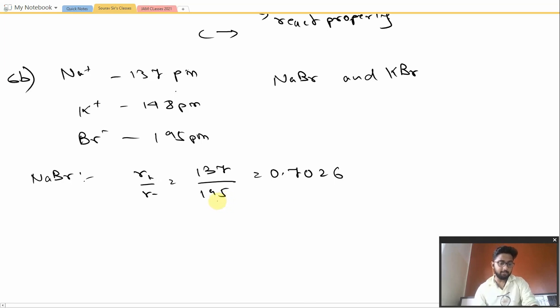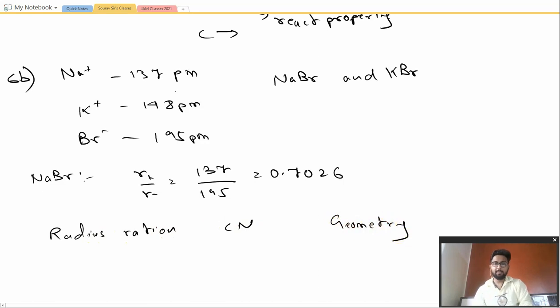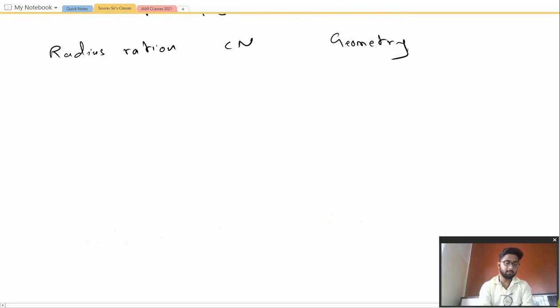Now from the data, let me give you the table: for the radius ratio, we have the coordination number and the geometry. If the radius ratio is less than 0.155, the coordination number is 2 and the geometry is linear.